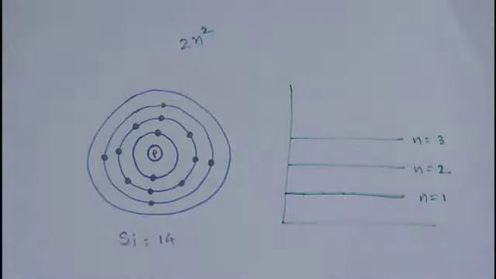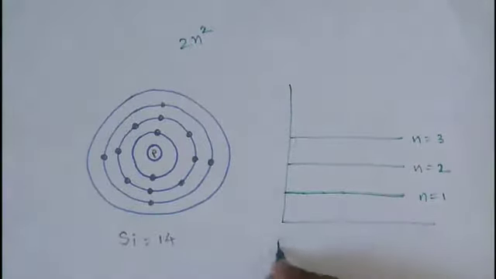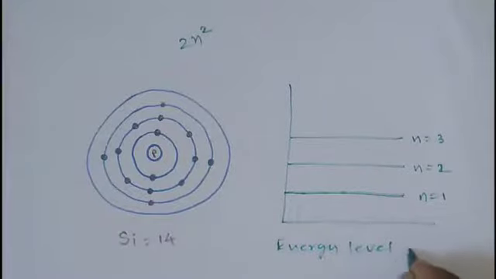So this is the energy level diagram of any atom. Now as you know, in silicon there are 14 protons and 14 neutrons in the nucleus, and this is the atomic structure of silicon. And you can see that this is the energy diagram.